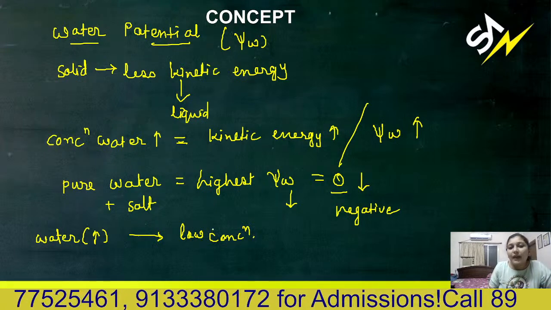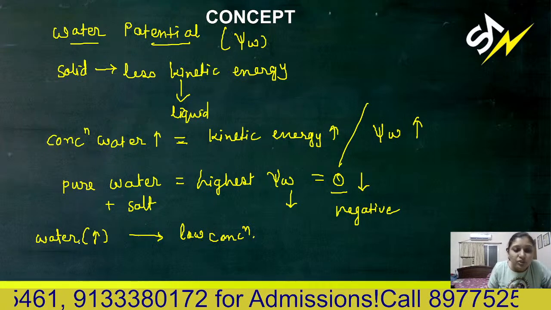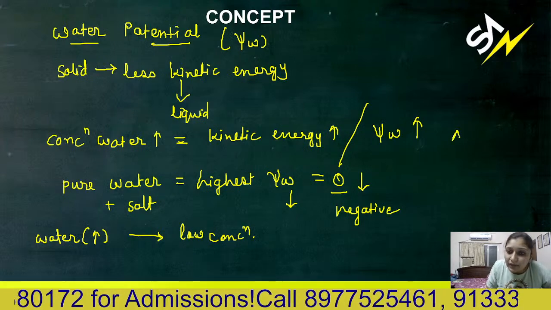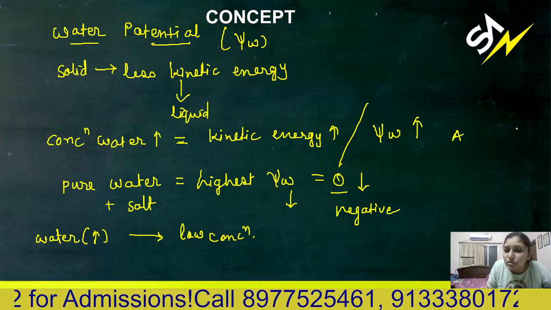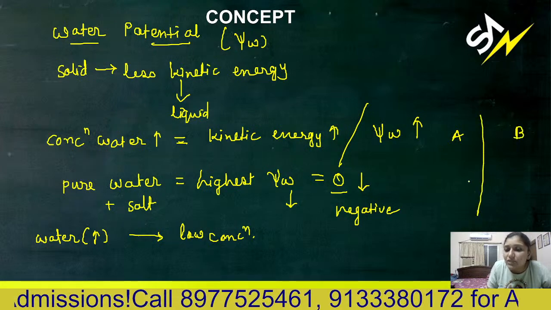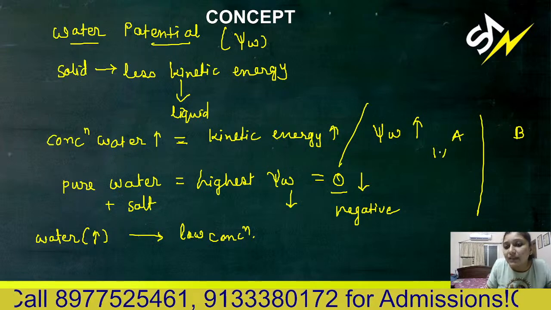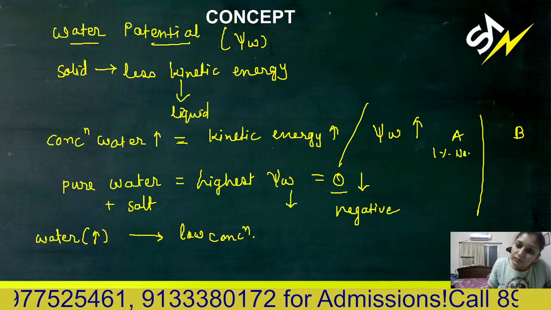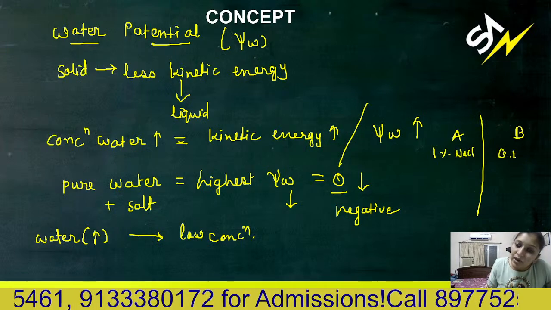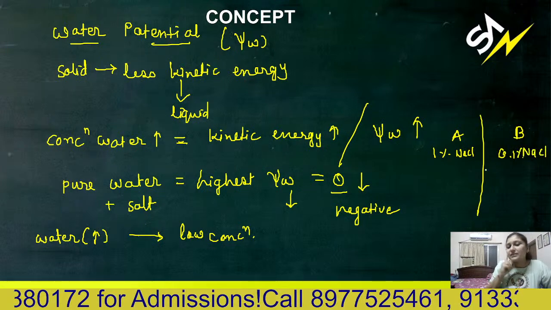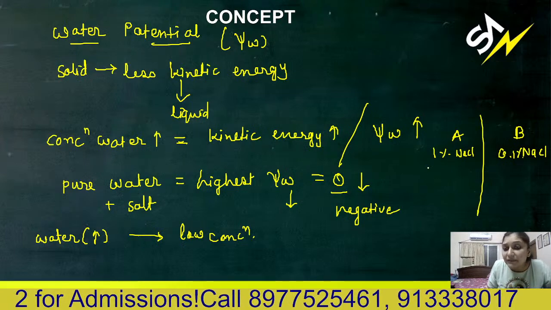For example, you have two solutions, solution A and solution B. One has 1% NaCl and the other has 0.1% NaCl. So where will water be high?